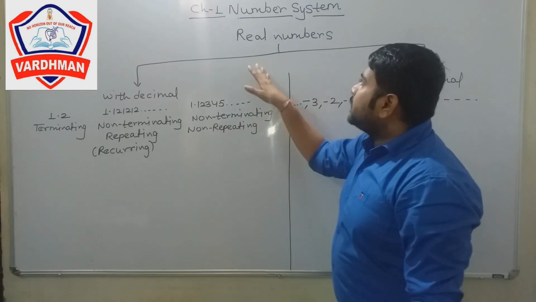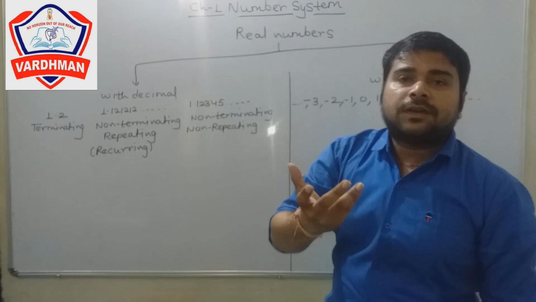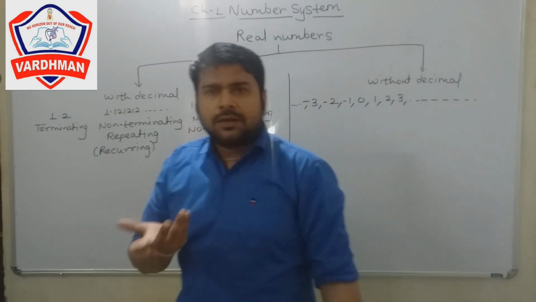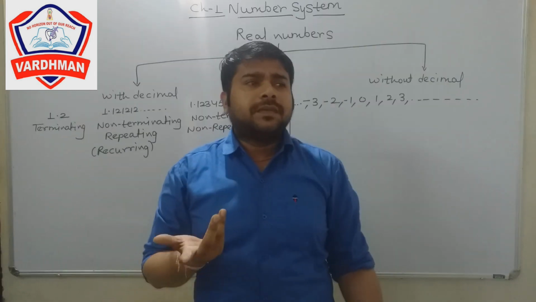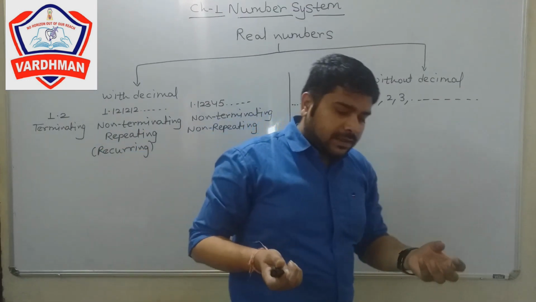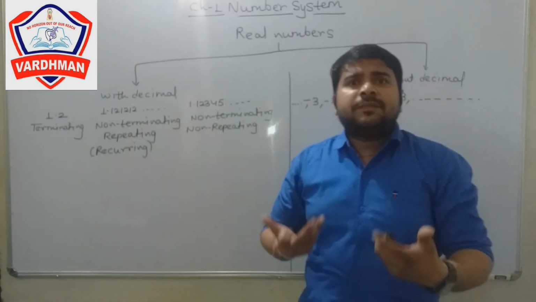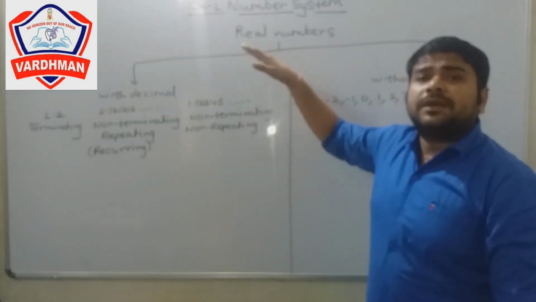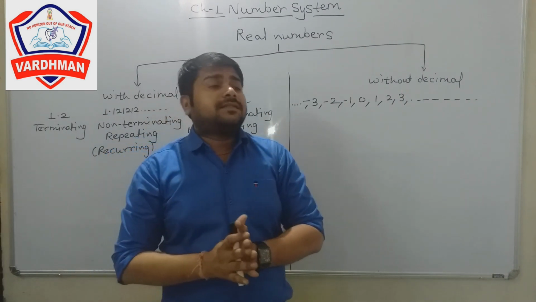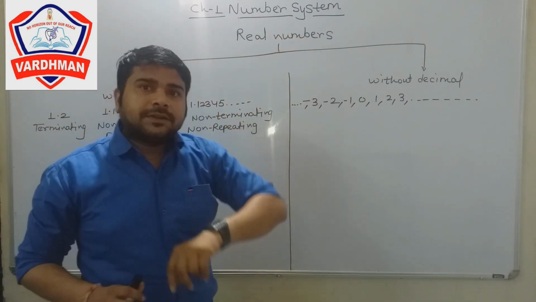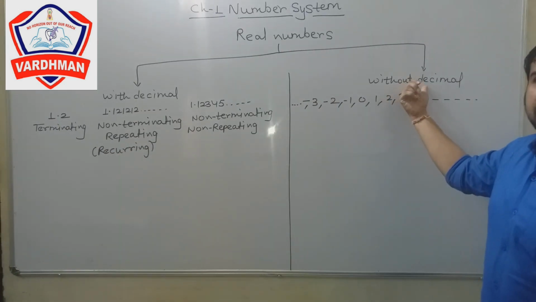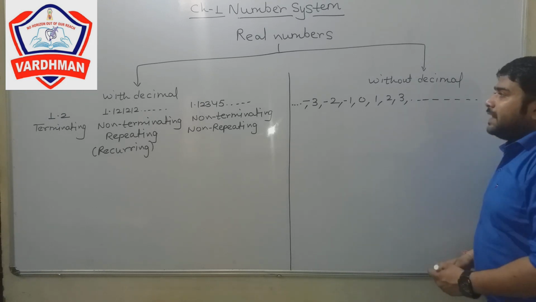Our first chapter is the number system of class 9th. In the number system, we know about the numbers. The first one is the real numbers. Real numbers means numbers already present in mathematics. Real numbers are of two types: the first one is with decimal and the second one is without decimal.